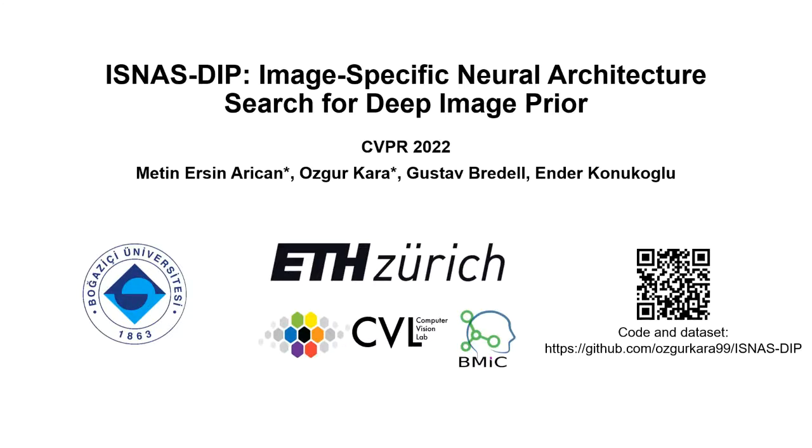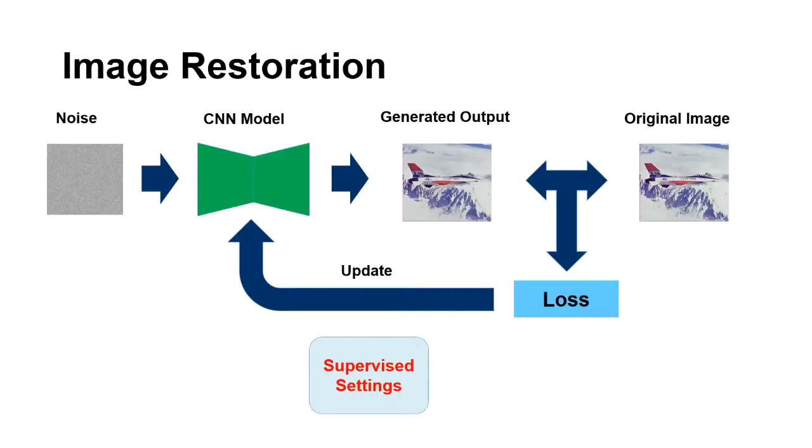Today I'm going to present our work, ISNAS-DIP, Image-Specific Neural Architecture Search for Deep Image Prior. So let's begin. Image restoration is the task of recovering the original image from its corrupted version. Traditional algorithms offer supervised approaches to this task. However, the ground truth labels are not always available to learn such a mapping for a given domain, which limits the use of approaches under supervised settings.